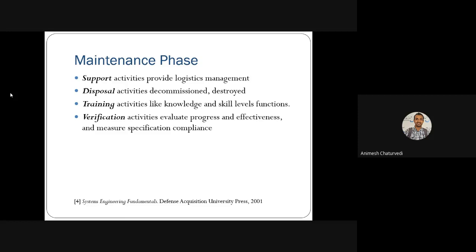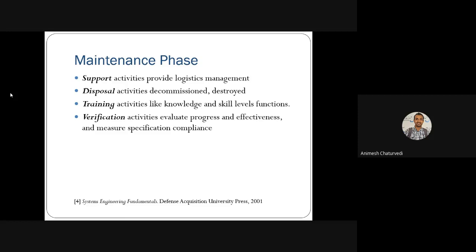That decision is made by the top manager or some owner of the project, to dispose of the project. If it is not disposed, then they do the training activities, meaning transfer of knowledge and skill level and functioning to the other users and team members. So the training part is done in the maintenance phase.